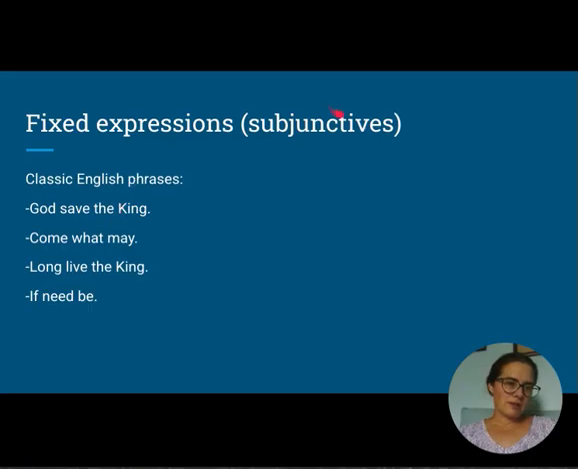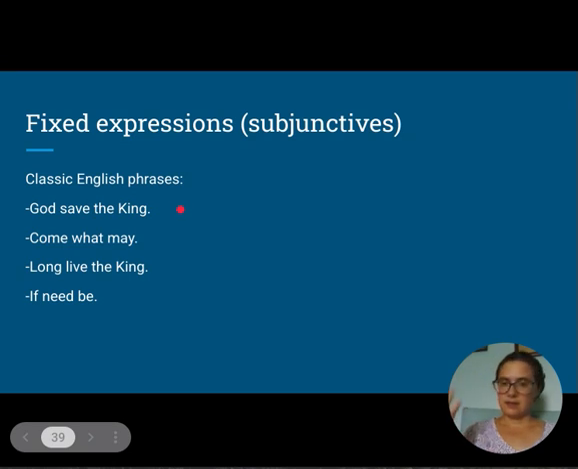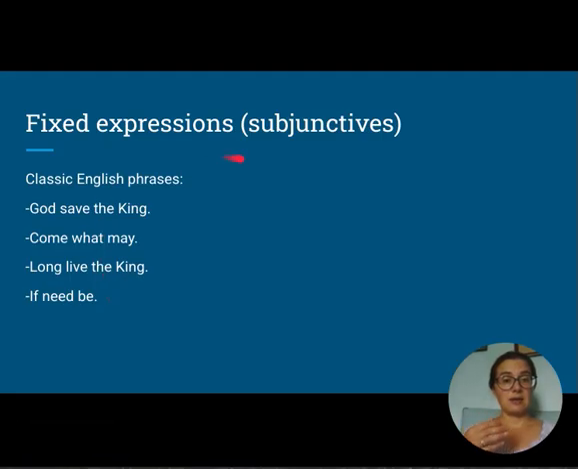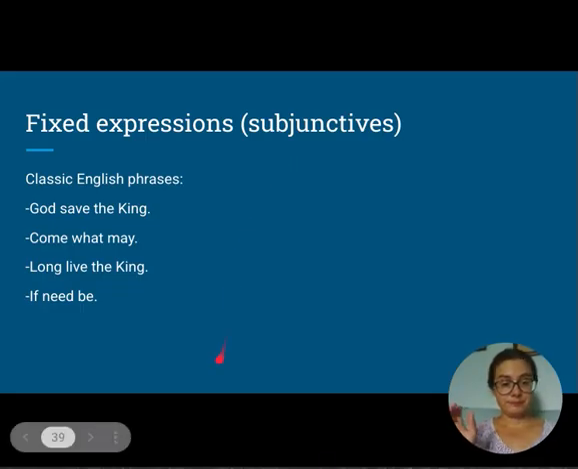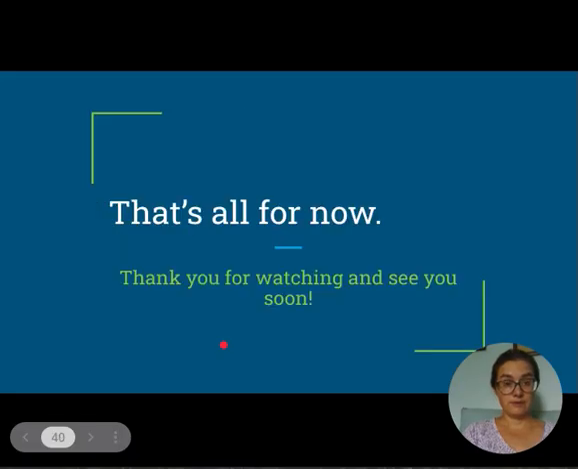Now, another use of subjunctives is when we use these special fixed expressions. These are classic English phrases that you might come across, and here are a few of them. Maybe if you can think of more, you could add them in the comments to tell me, and I can add them to this list. We have God save the king, or God save the queen previously. Come what may, so whatever happens, come what may. Long live the king, if need be. Okay, so again, these are subjunctives. They're using those base forms of the verb here, even no matter who the subject is. These are subjunctive mood phrases.